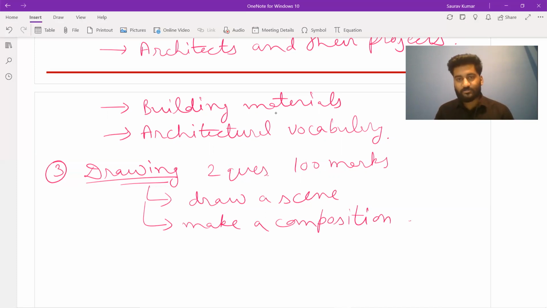So such kind of questions could be there. They can also ask you to have some two-dimensional object, and they can ask you to rotate it 90 degrees and then redraw it. So such kind of questions could be asked in your drawing part.